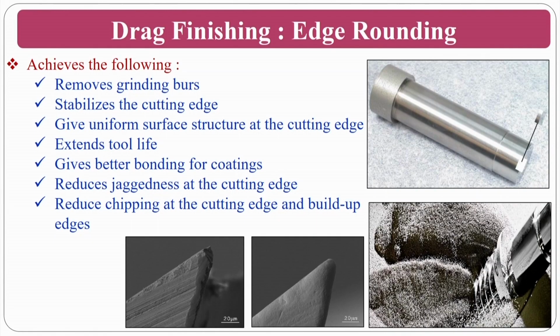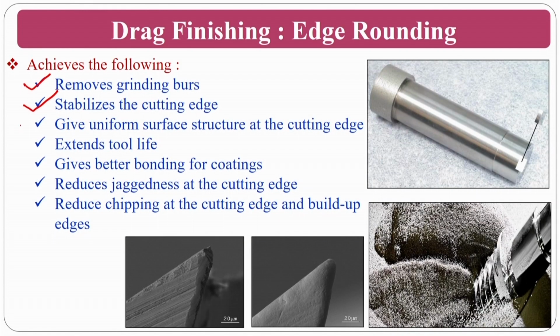So with drag finishing, the edge rounding removes the grinding burrs and stabilizes the cutting edges. Normally the cutting edges will be sharp, so it can add some roundness for stability, because if it is too sharp, the tool life will be very low. That means catastrophic failure takes place immediately, and it may take out some material from the flank surface or the crater surface.